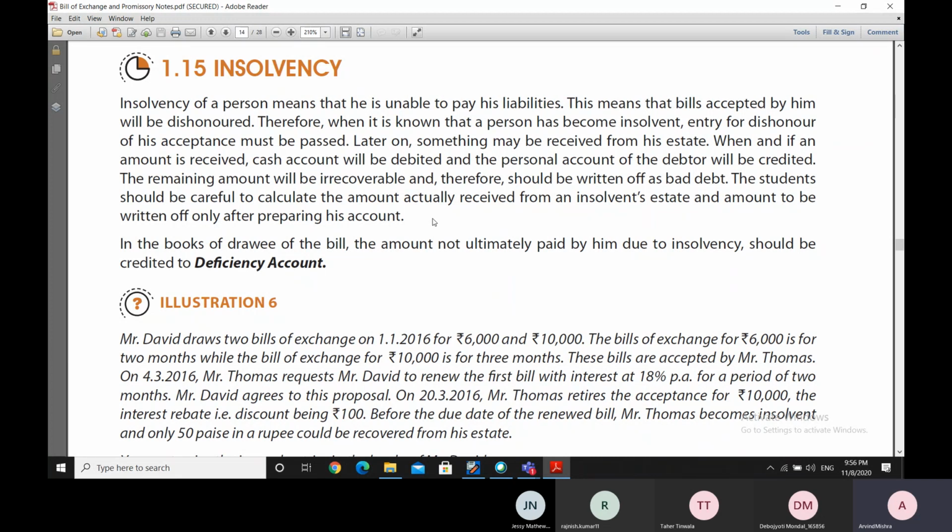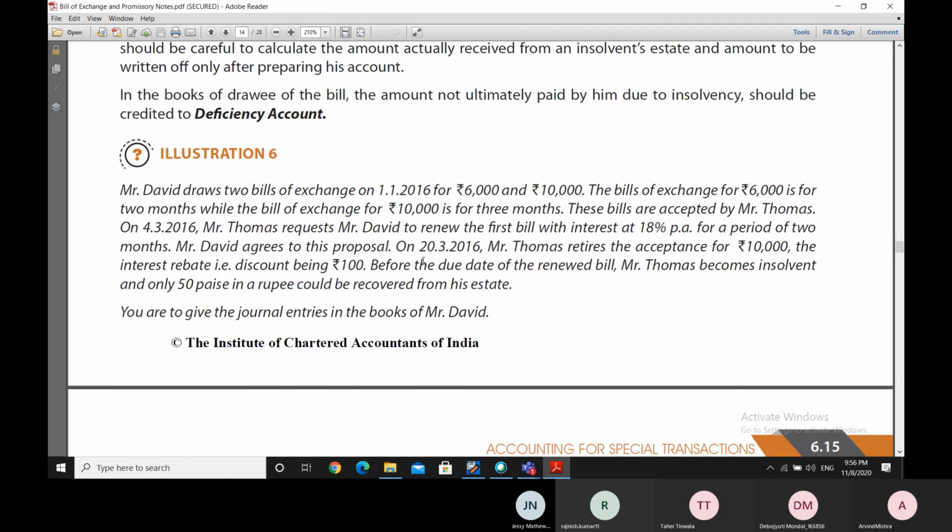So in the books of the drawee of the bill, the amount which is not ultimately paid by him due to the insolvency factor, because he was the drawee of the bill but he could not make the payment, the amount which is not ultimately paid by him should be credited to the deficiency account, because that much was the deficiency in the payment.